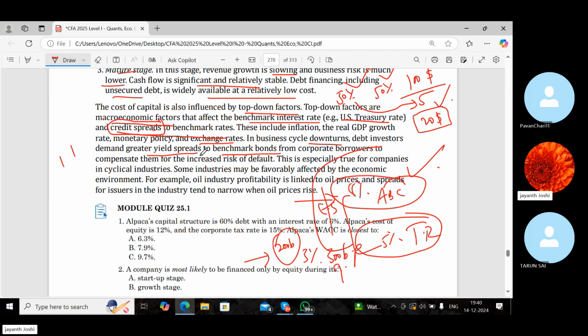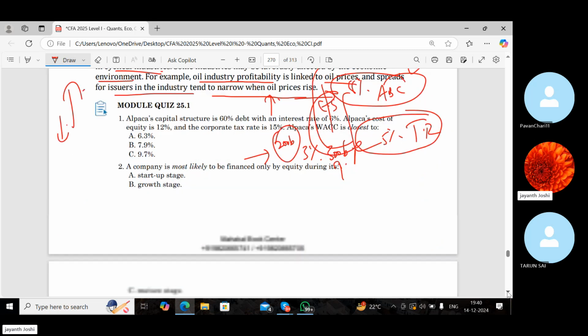This is especially true for companies in cyclical industries. Some industries may be favorably affected by the economic environment. For example, oil industry profitability is linked to oil prices, and spreads for issuers in the industry tend to narrow when oil prices rise. When the oil prices are going up, the risk reduces, and the spread narrows. When the risk is high, the spread is broader or widening.